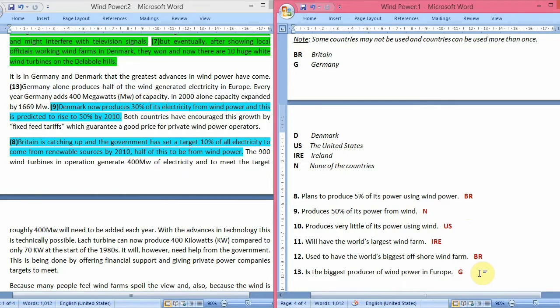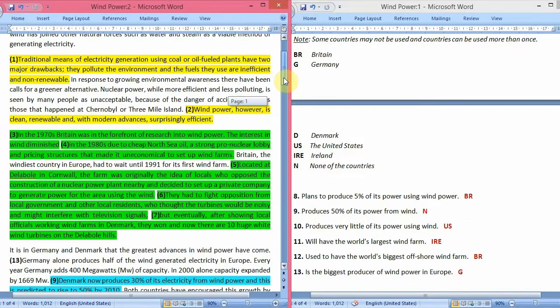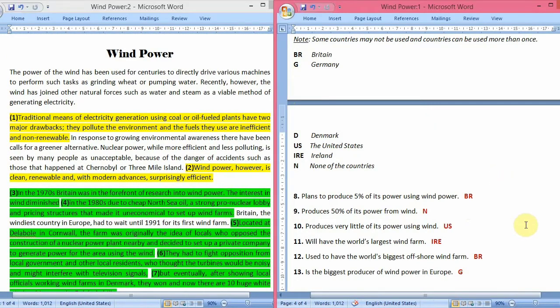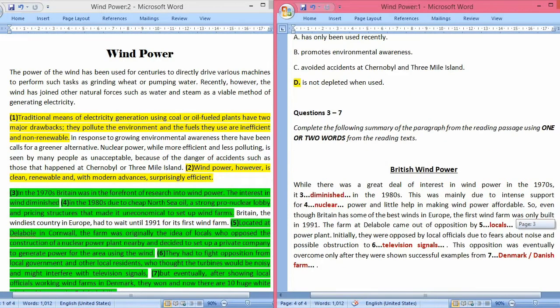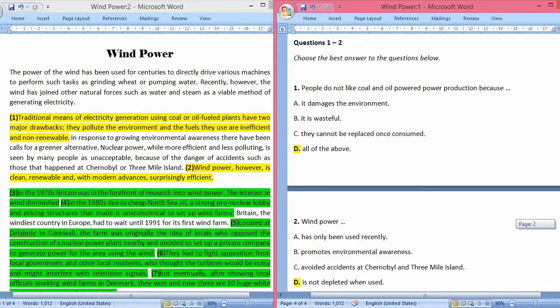So with this, the explanation of how the reading answers of this passage, wind power, came is over. Now if you have any doubt, you can just ask me in the comment section. I hope you have understood these questions very well. So that's for today. Goodbye.